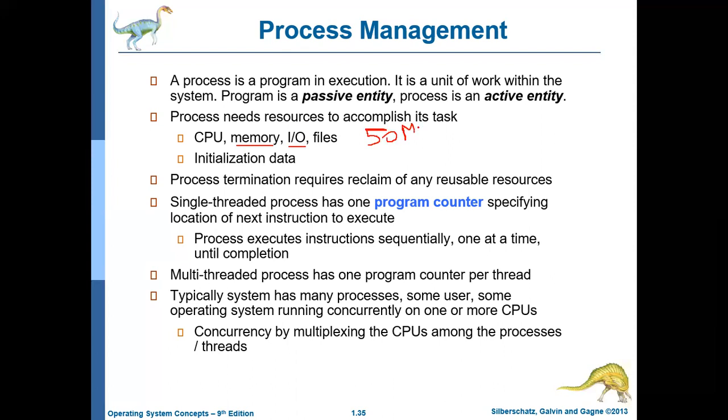While executing, maybe during the 20th millisecond, it may want to access the keyboard, or the monitor. Maybe from the 20th millisecond to the 25th millisecond, it wants to access the monitor. Then it will access it during that time, and then give back the resource. So it means that some resources will be allocated when the process is getting created, and some resources will be allocated and retrieved during the execution of the process.